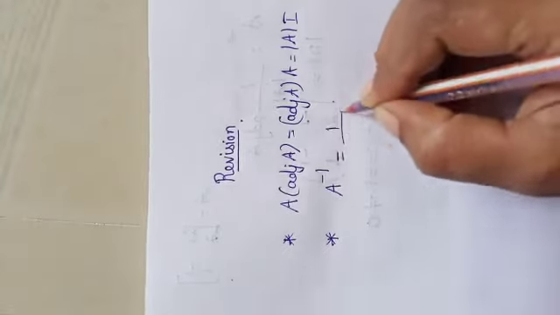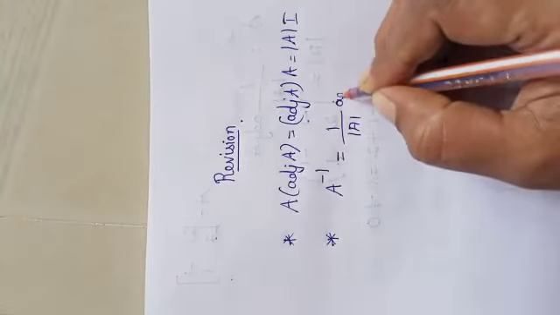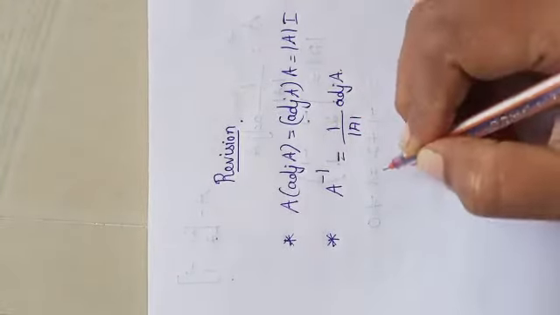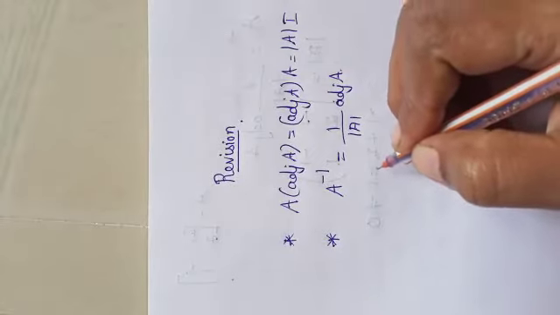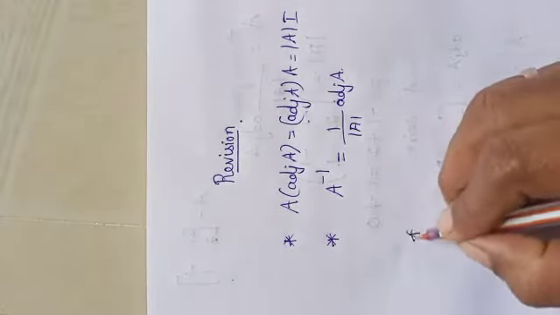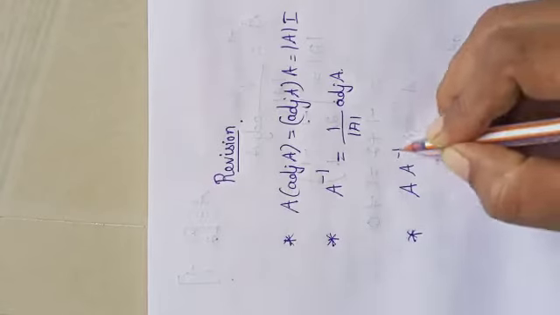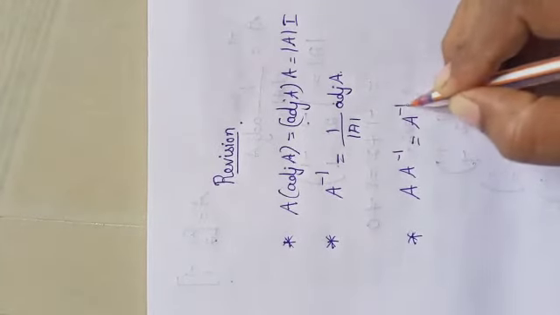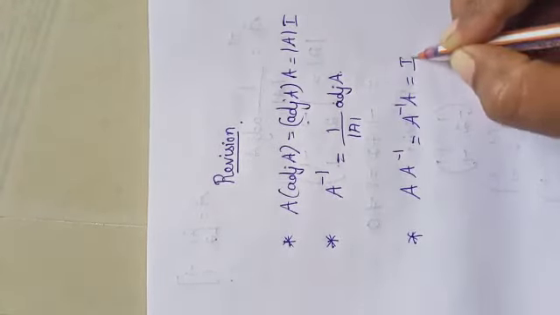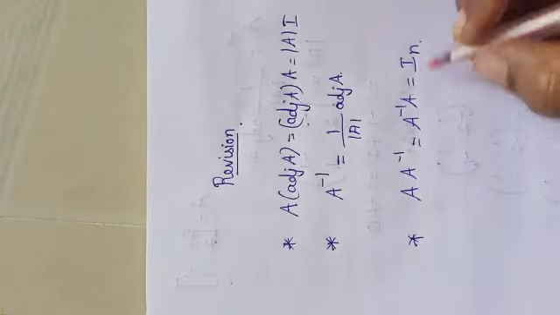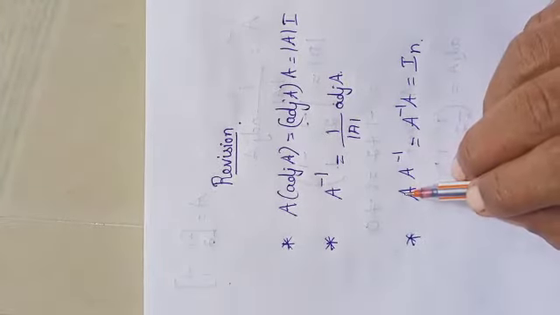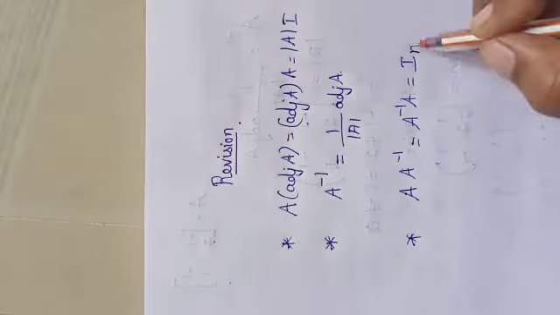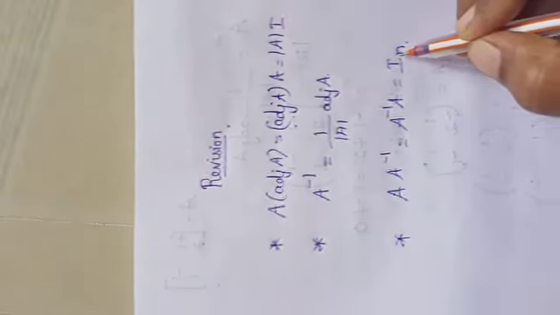A inverse is equal to 1 by determinant A into adj A. Isn't it? Inverse we learned. Again, A into A inverse is equal to A inverse into A is equal to I n. When we multiply a matrix and its inverse matrix, we will be getting the identity matrix.